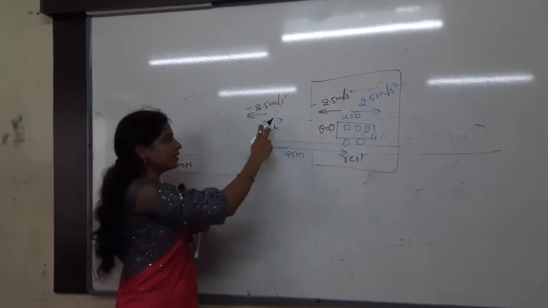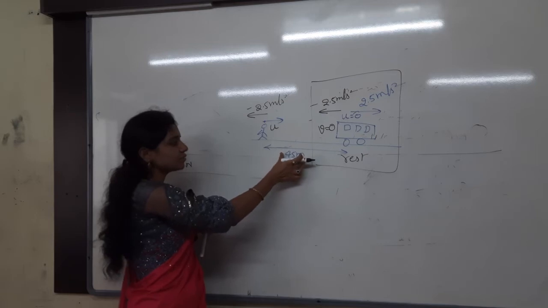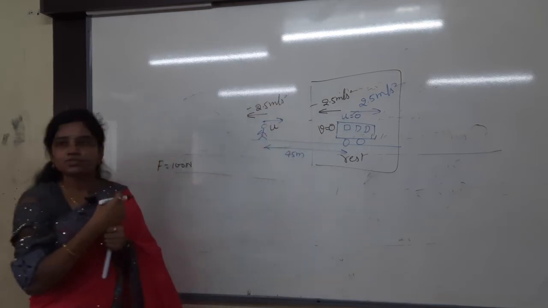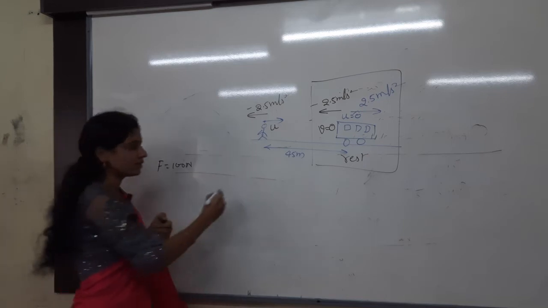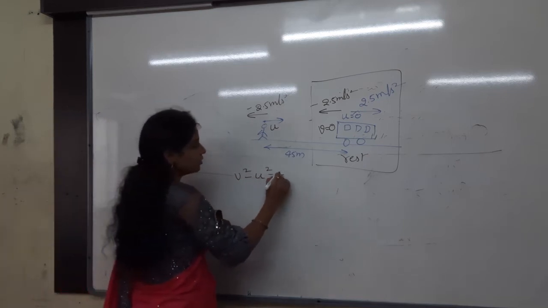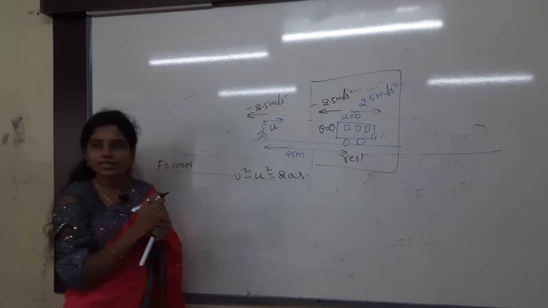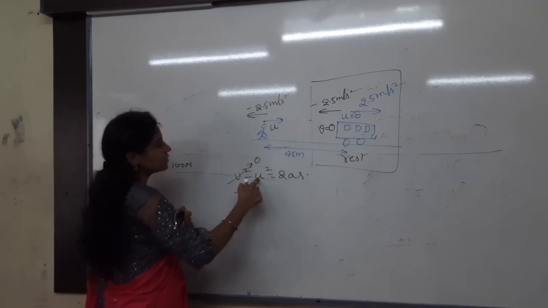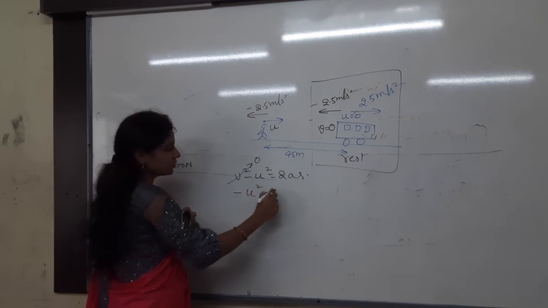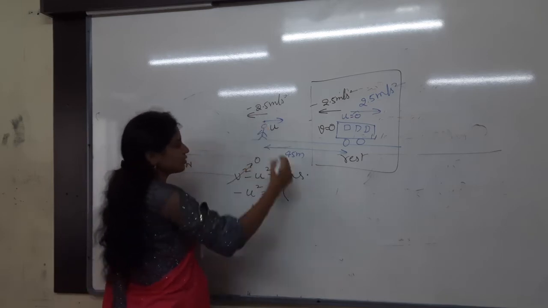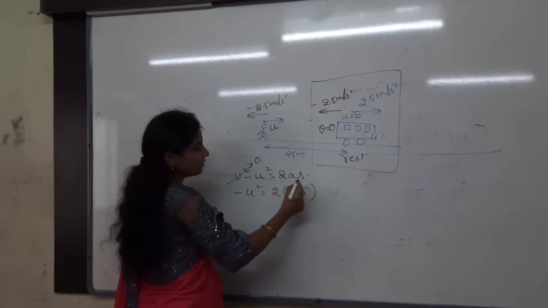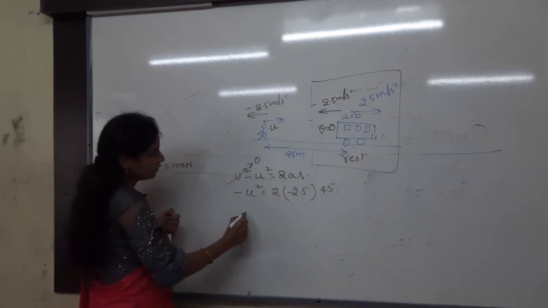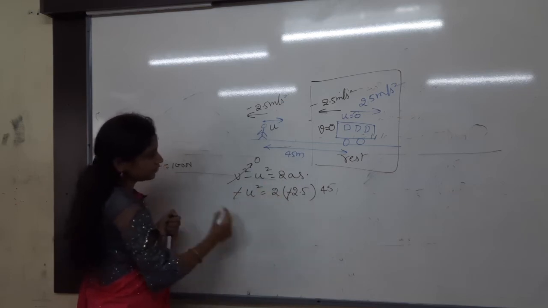So I have the initial velocity, I have the distance to travel, I have the retardation, I have the final velocity. Which formula do we have to use? V square minus U square is equals to 2AS. You understand it clearly? Then what is the final velocity? 0 minus U square is equals to 2 into my acceleration, which is minus 2.5. Then the distance is 45. Then minus minus gets cancelled. Then what is remaining here?